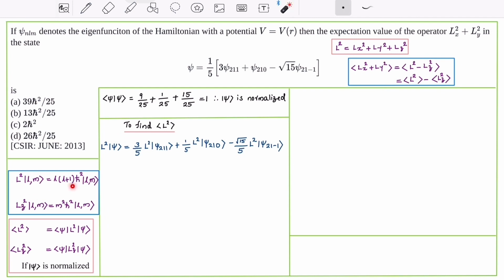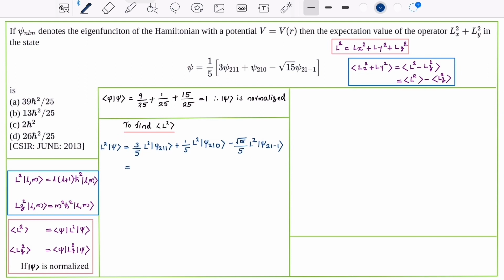When L square operates on psi nlm, we get l(l+1) h bar square psi nlm. Therefore, L square psi is 3 by 5 times 2 h bar square psi 211 plus 1 by 5 times 2 h bar square psi 210 minus root 15 by 5 times 2 h bar square psi 21 minus 1.